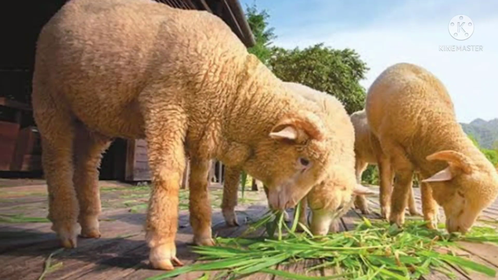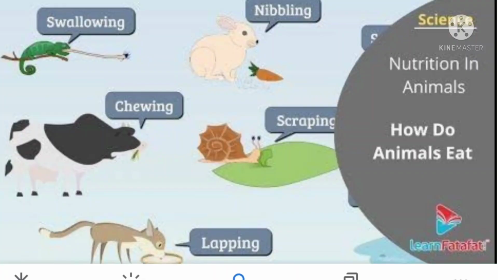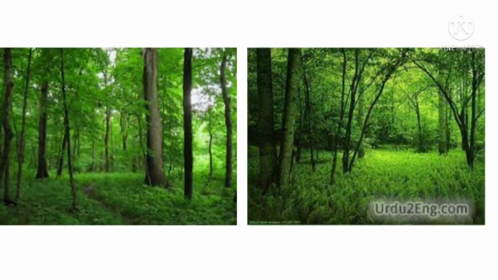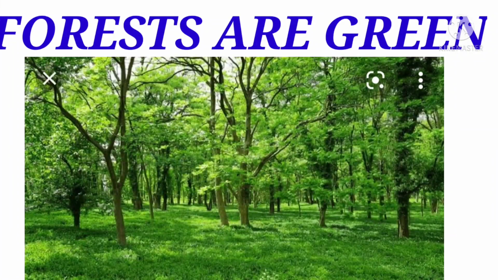Here see children, animals including humans get food from plants and animals. Thus, we can say that humans and animals directly and indirectly depend on plants for food. Here see children, green plants prepare their own food. How do they prepare their own food?